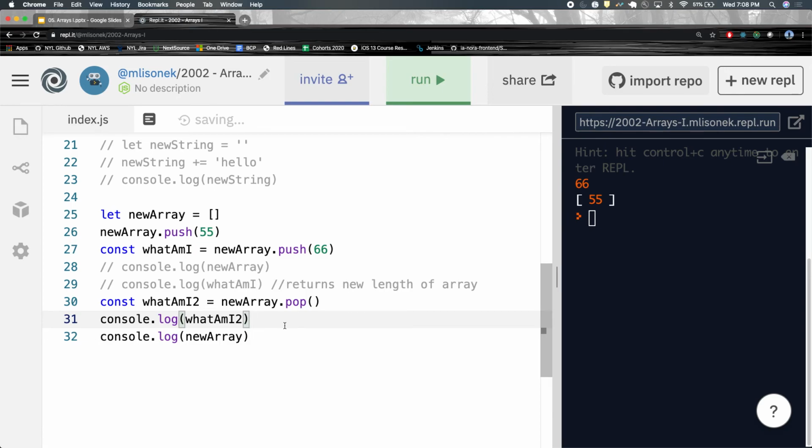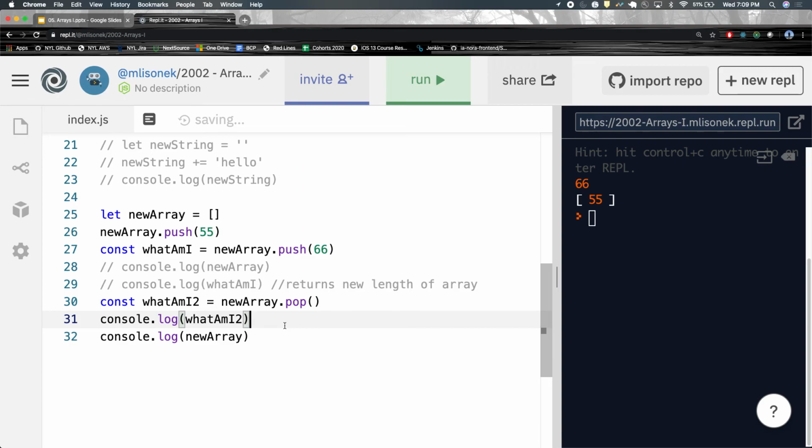I don't understand why the function gives us the length of the array rather than just returning the new array after push 66. Because push and pop are just meant for mutating arrays, right? So push returns the new length. That's just how that method works, okay? Pop returns the thing you were taking off. The value.